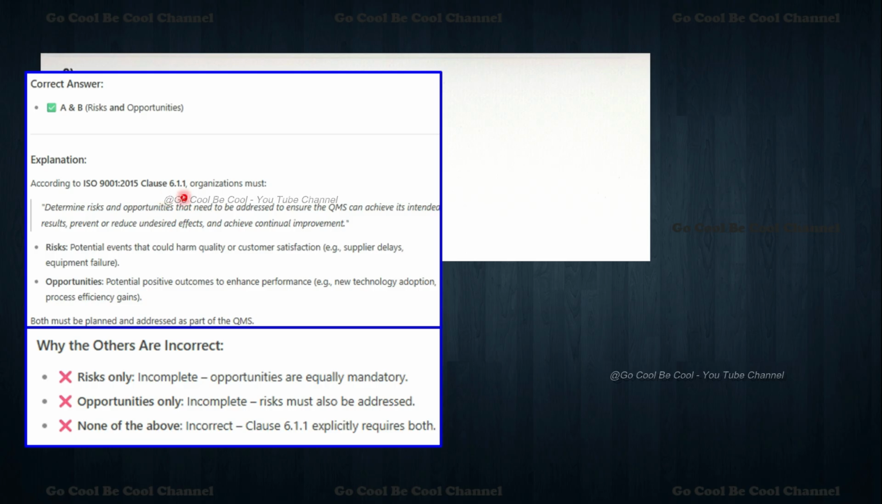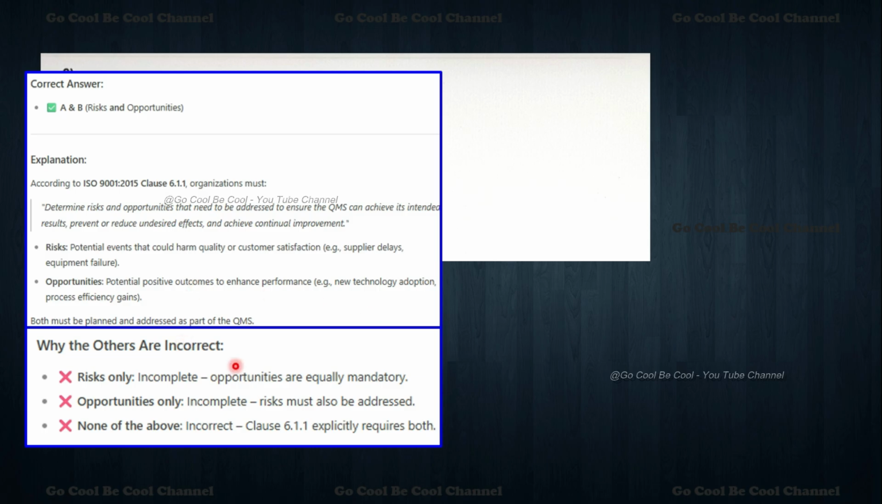So here, determine risk and opportunities that need to be addressed to ensure the QMS can achieve its intended results, prevent and reduce undesired effects, and achieve continual improvement. Risk is a potential event that could harm quality or customer satisfaction, for example supply delay or equipment failure. Opportunity means potential positive factors to enhance performance, for example new technology adoption and process efficiency gains.